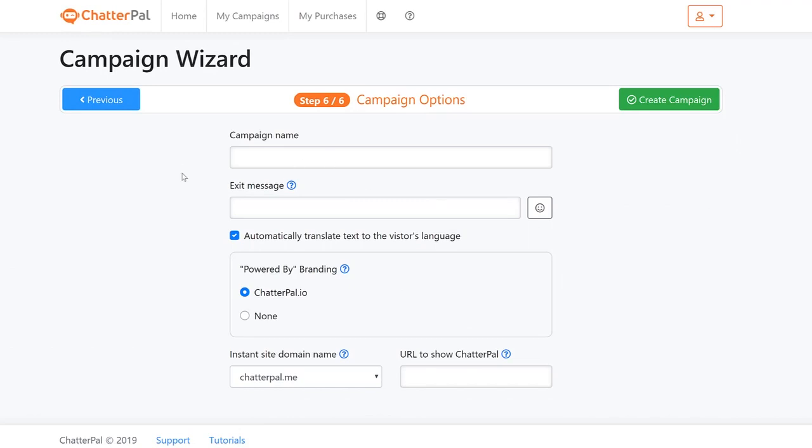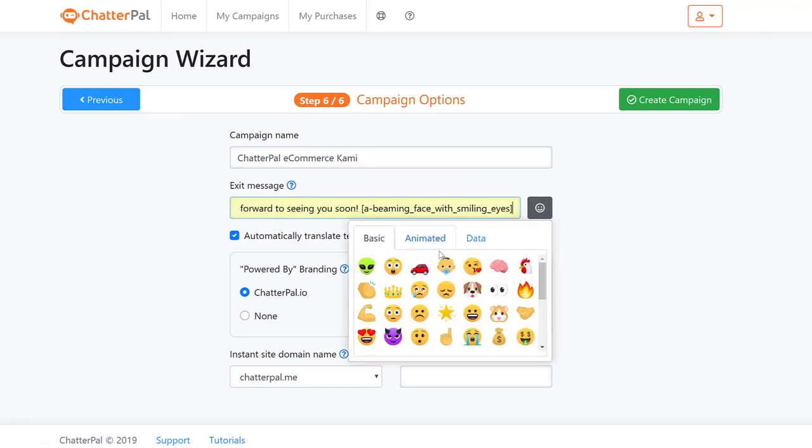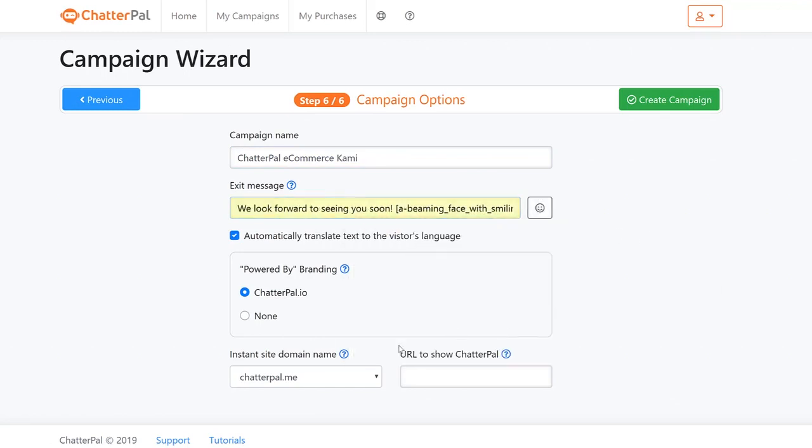And then you can just choose a campaign name. I'm just going to choose e-commerce Cami. And then you can also put an exit message. I just created a simple message that we look forward to seeing you soon. And I put a smiley face, which was the animated smiley face that you see right here. And then after that, I just click the next button where it says create campaign.